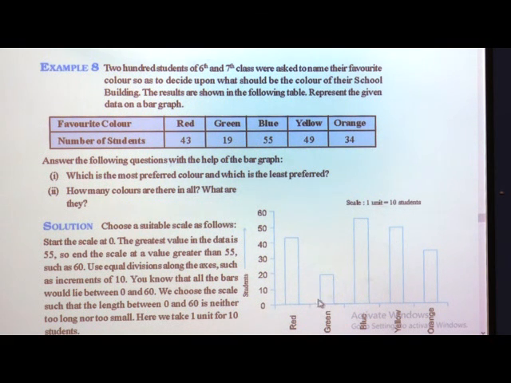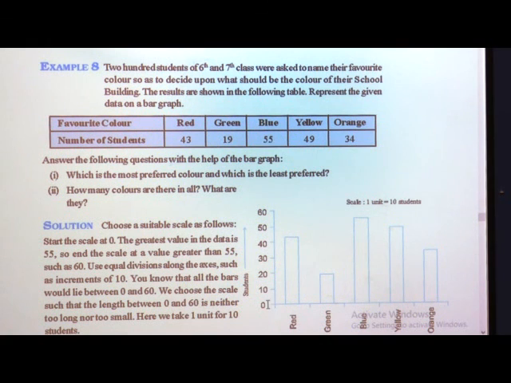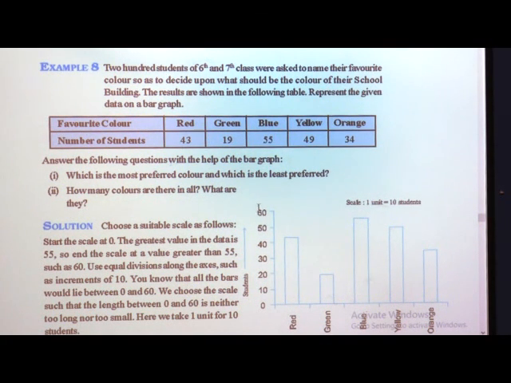Now, for the distance between 0 and 60 that we chose as the scale, we have to think about which type of scale we will use. If it is possible, you can write 5, 10, 15, 20, 25, multiples of 5, or you can use multiples of 10, that is 0, 10, 20, 30. But the distance between 0 and 10 should be the same as that of 10 and 20. So, there should be an equal distance between the scale marks.